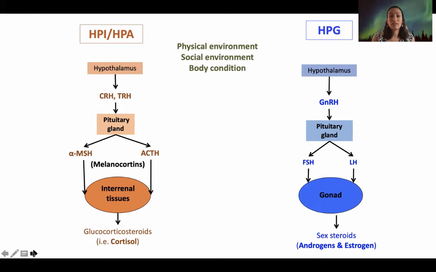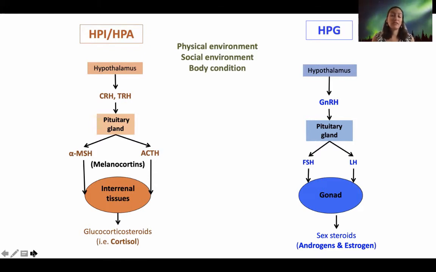So as you can see, both of these axes have very similar elements. Both have the hypothalamus integrating information from the physical environment, the external environment, the social environment, and also the internal environment: what is the body condition, what's the health of the organism. In response to that, it makes decisions about what needs to be done and what hormones will be released. And those hormones will act in the pituitary gland, which will then release another set of hormones. And here is where we see the difference. Those hormones will act either in the adrenal gland or in the gonad.